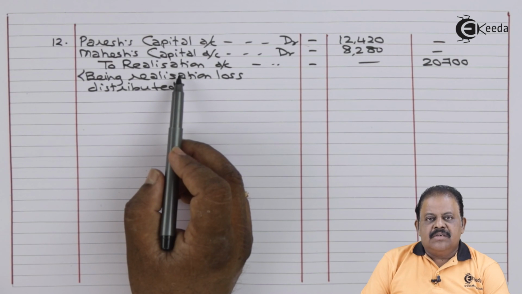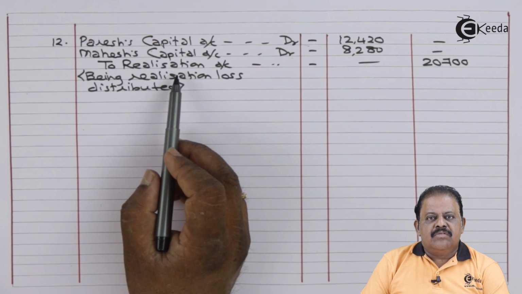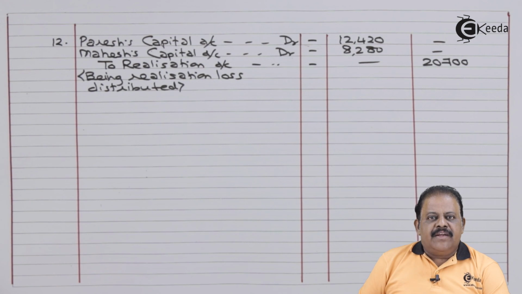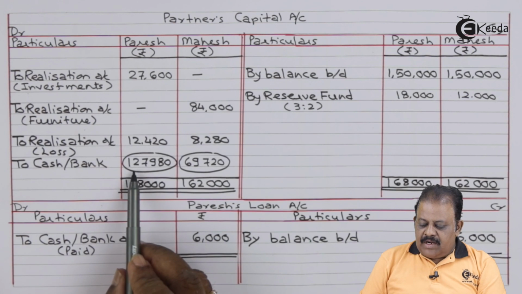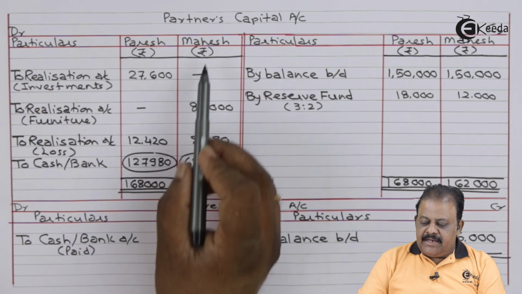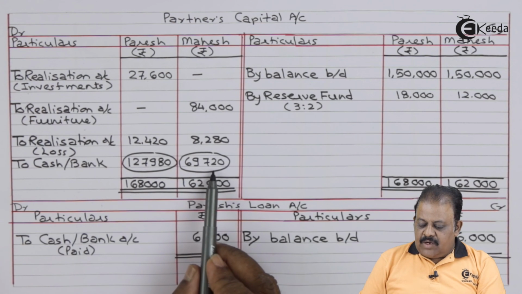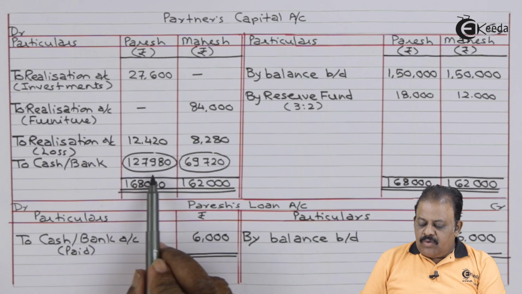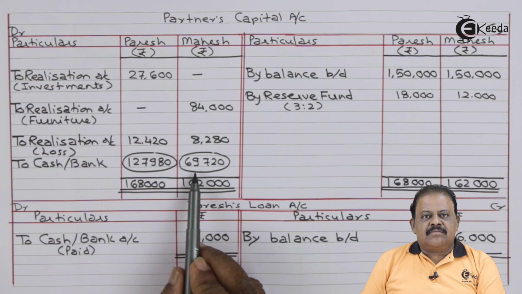This amount is transferred to partners capital account and then partners capital accounts are closed to find out final payments made to partners. In case of Paresh 1,27,980, in case of Mahesh 69,720 are the balancing figures. This is the amount finally paid to partners.